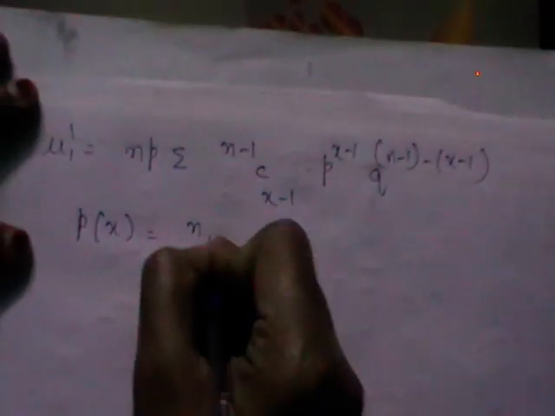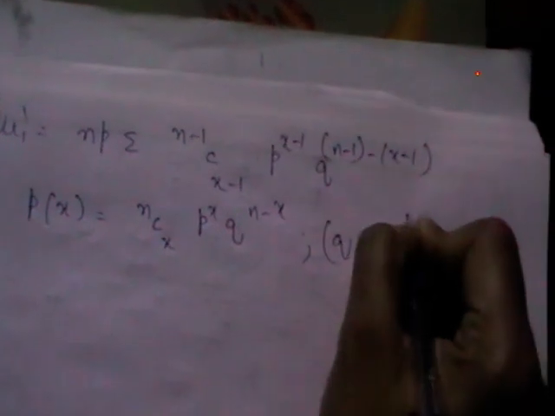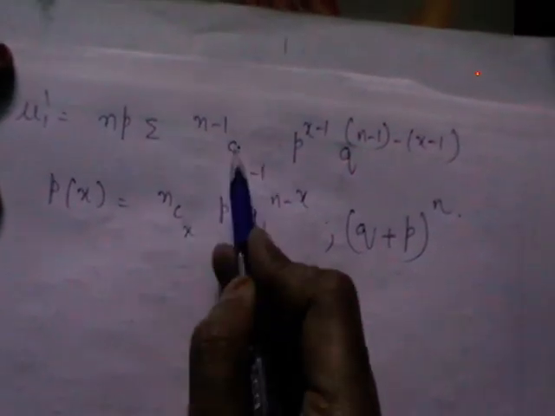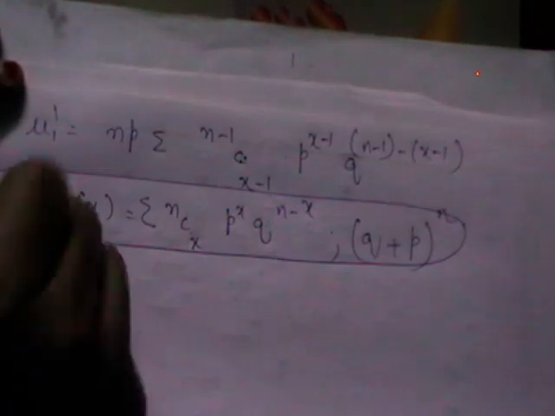Now tell me, what is the general term or the PMF of binomial distribution? I think this is the PMF of binomial distribution. What is the general expansion we got? (q plus p) whole power n is the general expansion we got. So if we compare these two, while doing sigma p x we got this. I said to remember the general expansion, which is nothing but q plus p.